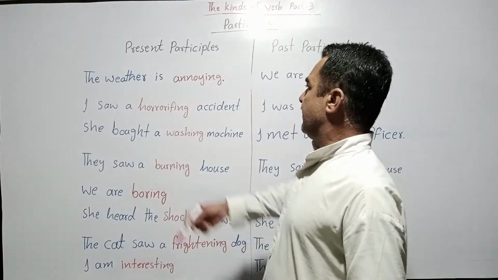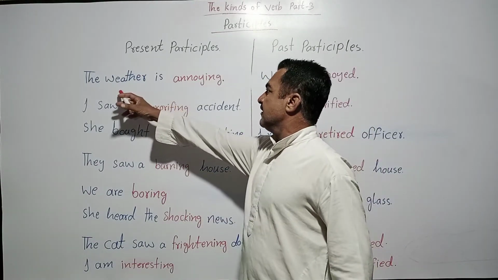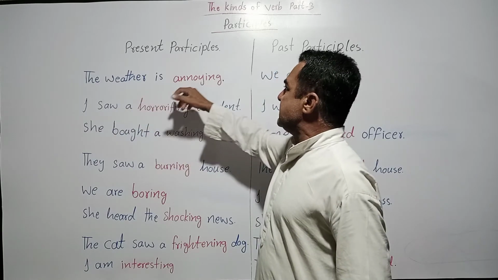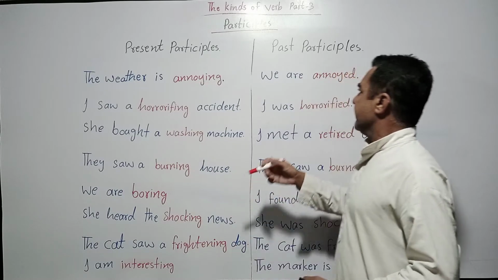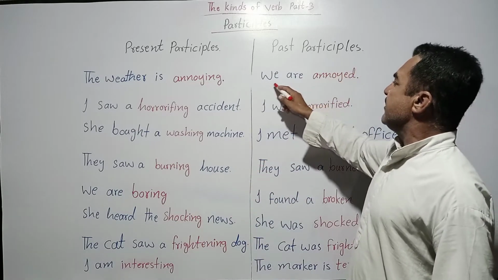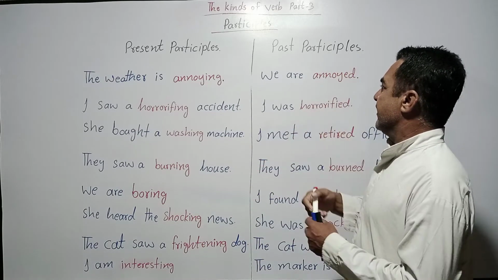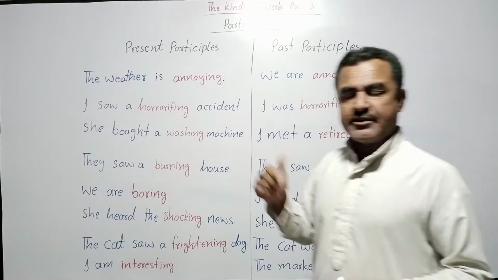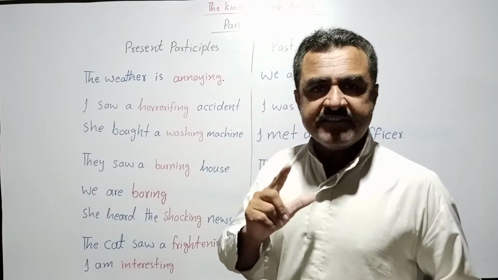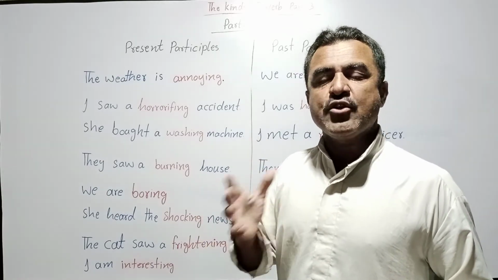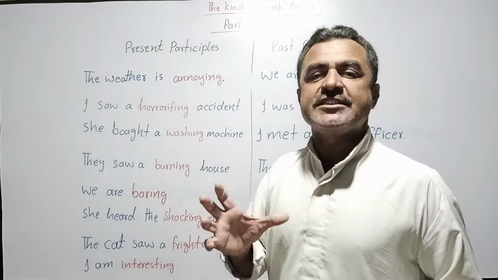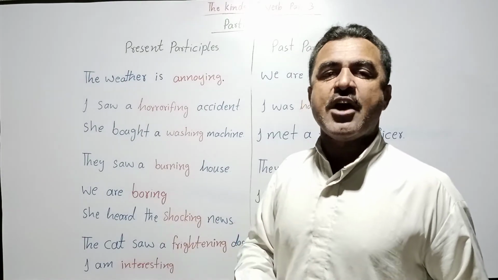First of all, let's go to the first sentence. The weather is annoying, and here you see, we are annoyed. Now I want to tell you something: an adjective modifies a noun or a pronoun, because a pronoun is a word that is used in place of a noun.